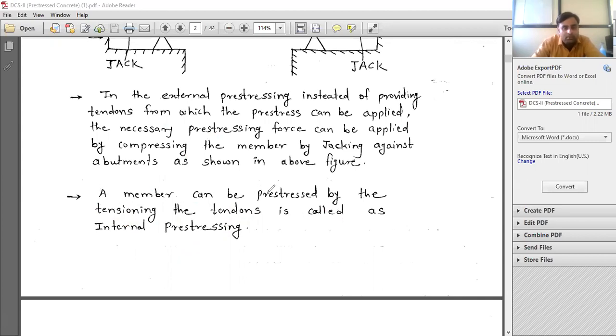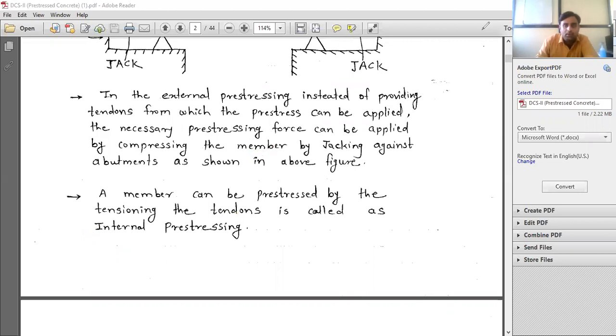Here you are applying the pre-stressing force to the tendon, and that is internal pre-stressing. And here you are directly applying the necessary force to the member, so that is external pre-stressing. So this is the first classification: internal pre-stressing and external pre-stressing.